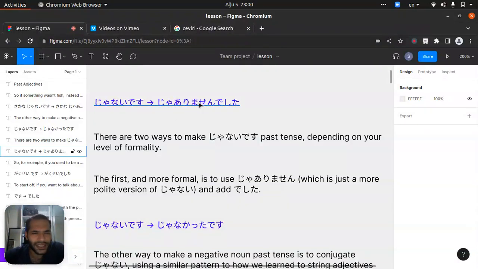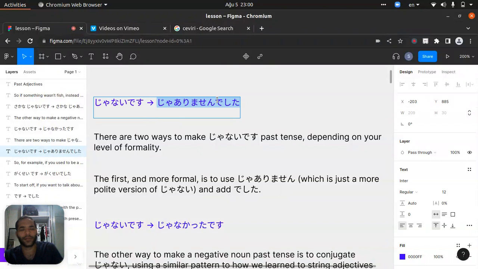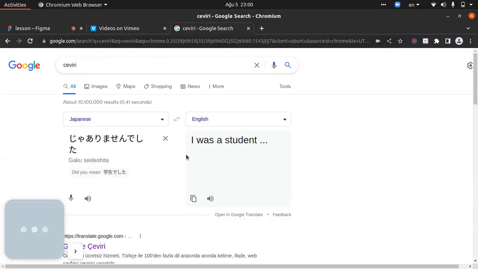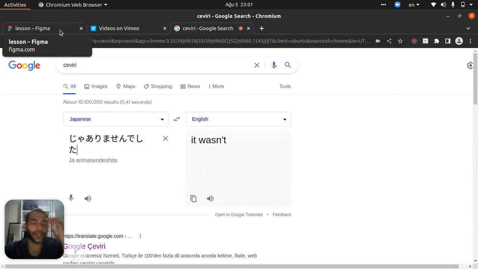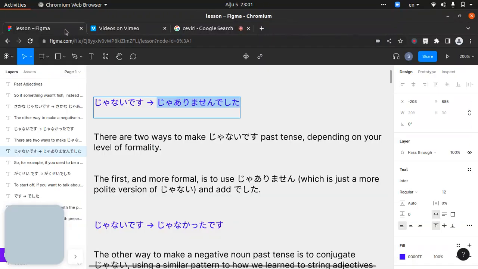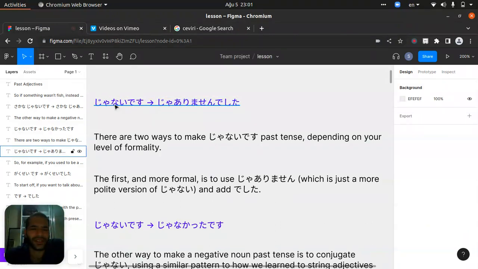Ja arimasen deshita. It will make it negative, right? Let me check what it means. We can check it, right? It's saying it wasn't, right? Ja arimasen deshita will be past tense and negative. So for kunai, it will be something else like that. So the first one is right. It is just not.